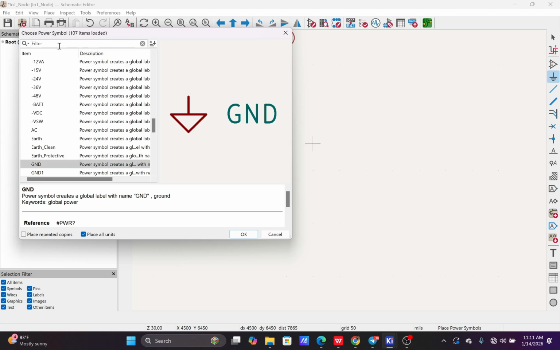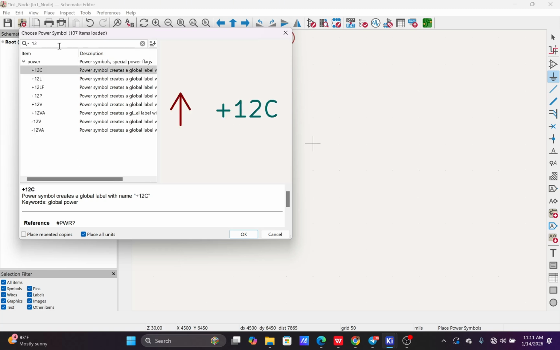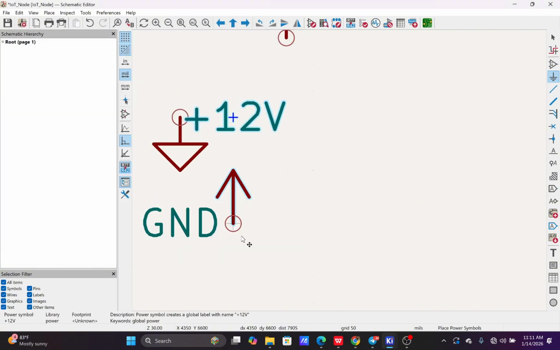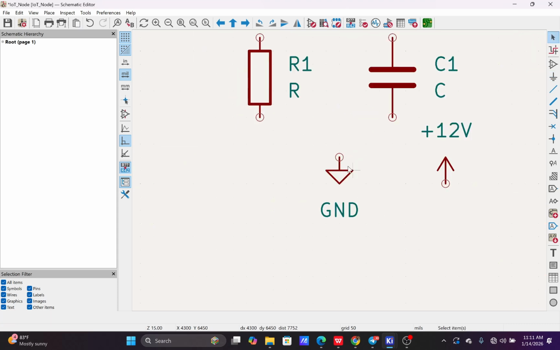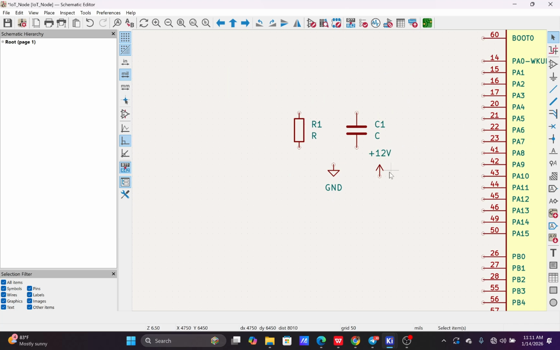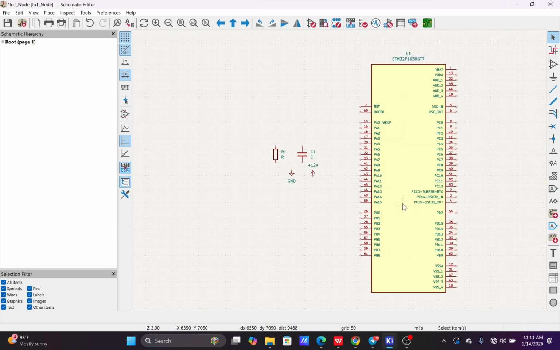So let's say I need about 12 volts power. I can click on plus 12 volts. We have the negative polarization and the positive polarization, based on your system power requirement. Majorly, we use the positive polarization, except you're designing, let's say, an op-amp or something else. So I go with this 12 volts, and I have my power line and my ground connection. I also have my resistor, my capacitor, and my microcontroller.